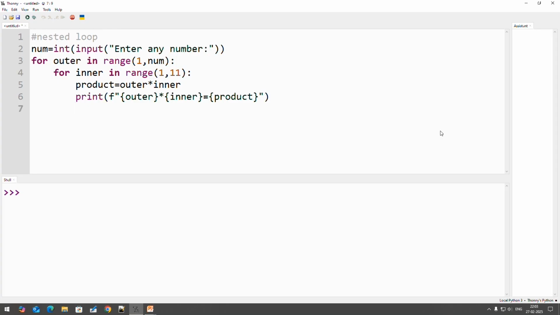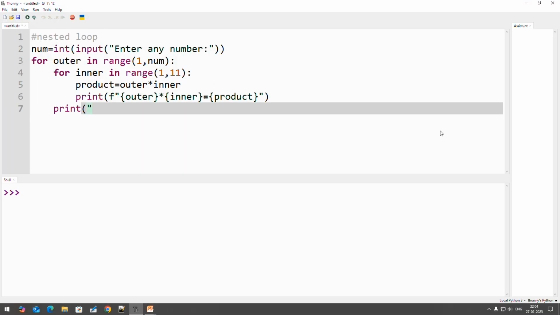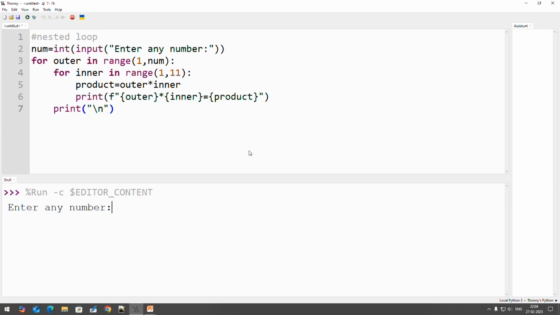So this way you can print the multiplication table here. Now when this inner loop stops, if you want to print a new line for the next multiplication table, you use the /n option. Now execute this code. It will ask me for the number.